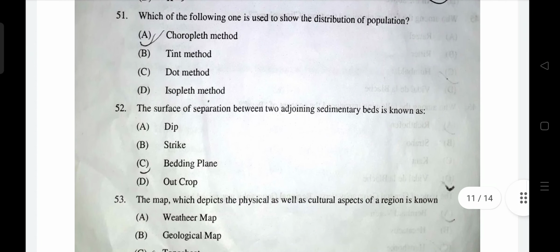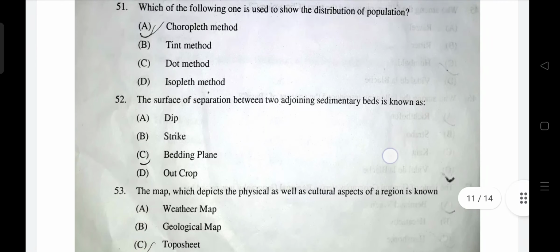Okay, the surface of separation between two adjoining sedimentary beds is called a bedding plane. Two sedimentary beds are separated by a bedding plane. The map which depicts the physical and cultural, natural and cultural features at the same time, is shown on a topo sheet, a topographical map. A topographical map is also called a general purpose map.